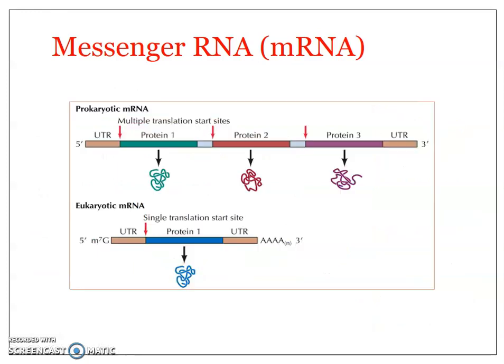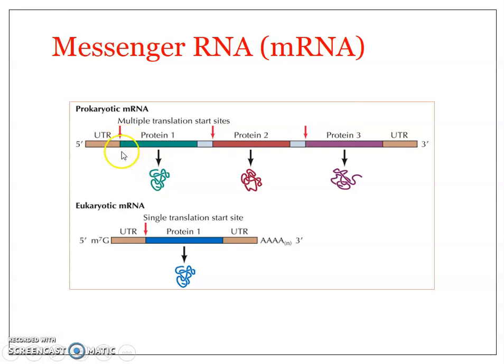Now, this is the structure of a prokaryotic mRNA. This is a single stretch of mRNA, produced from a single transcriptome. You can see over here, this mRNA contains sequences which can be translated to more than one protein. You can see three different kinds of proteins translated from the same mRNA.